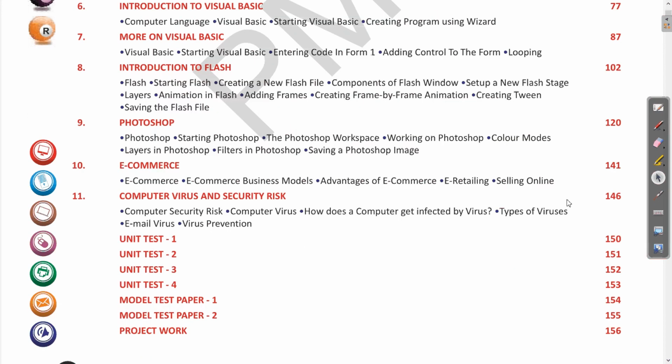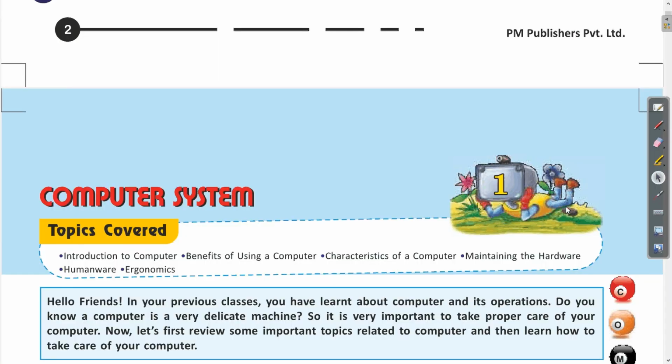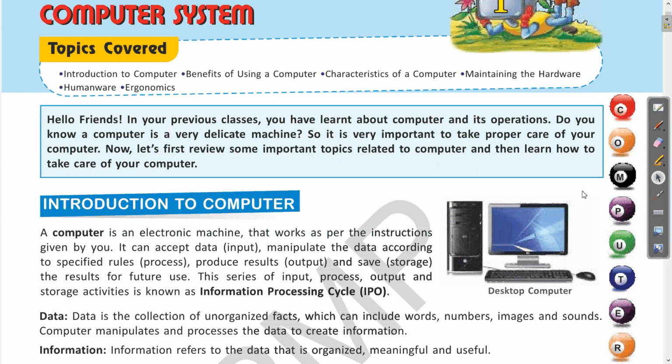Now today we are going to start our first chapter, that is the computer system. In this topic we are going to study the introduction to computers, the different benefits, and the different characteristics of computers. Then some new terms like ergonomics and humanware will be discussed in this chapter, which is very important to know how to use the computer safely so that it may not cause harm to us. These are very essential things to know.